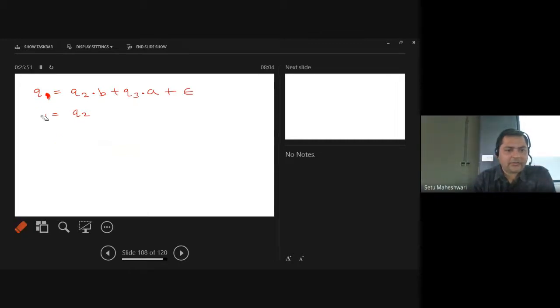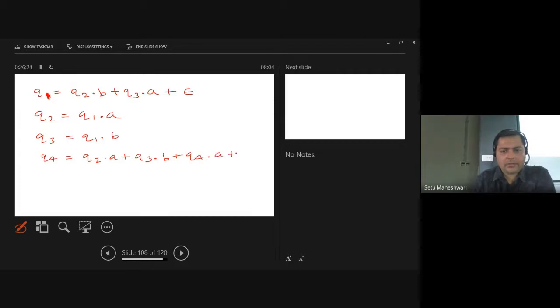Now let us have it for q2. So tell me the equation for q2. q1 dot a. What is there for q3? q1 dot b. What is there for q4? q2 dot a, q3 dot b, q4 dot a plus q4 dot b. Okay, so these are the four equations we have.